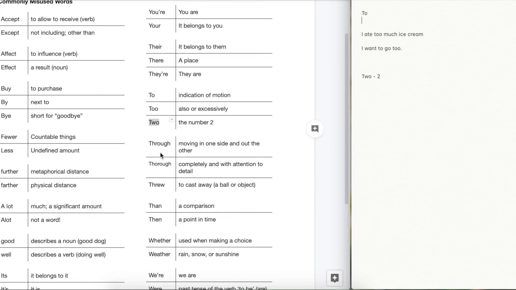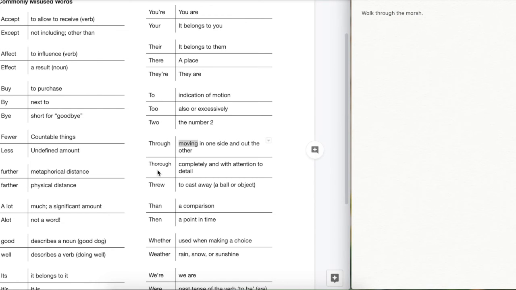Let's take a look at through, thorough, and threw. Okay. So through is another preposition. We're moving in a space, and we're moving through something. So maybe he had to walk through the marsh. Okay, that would be a bummer of a way to spend a day, but you must walk through the marsh. He will go through the surgery, whatever.